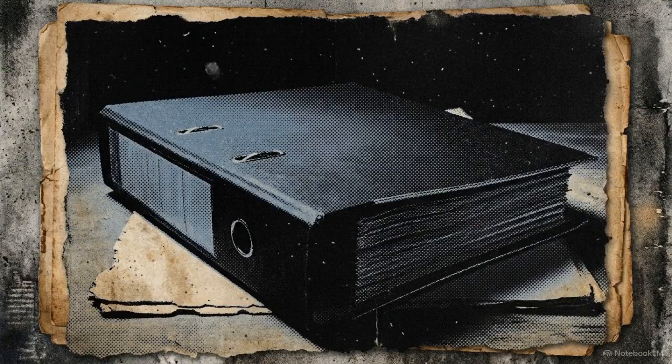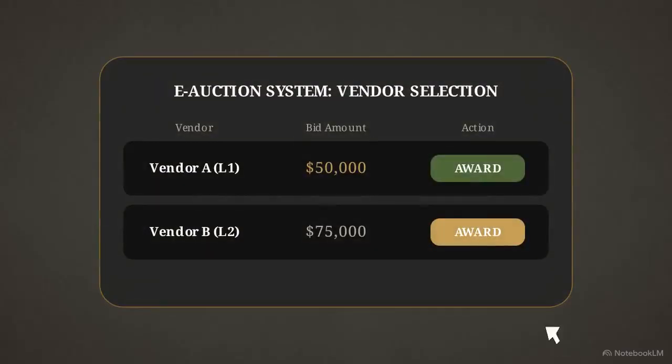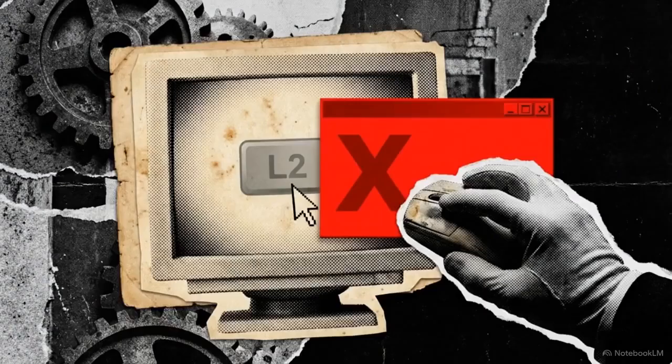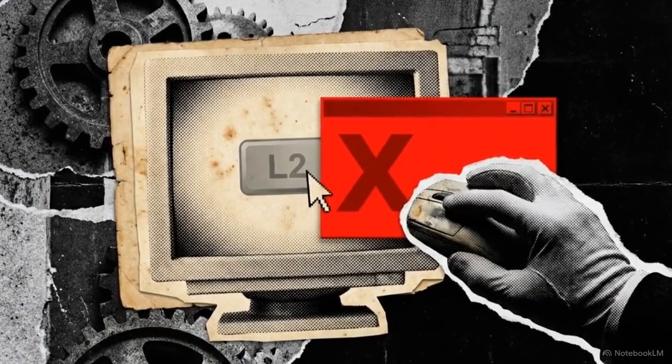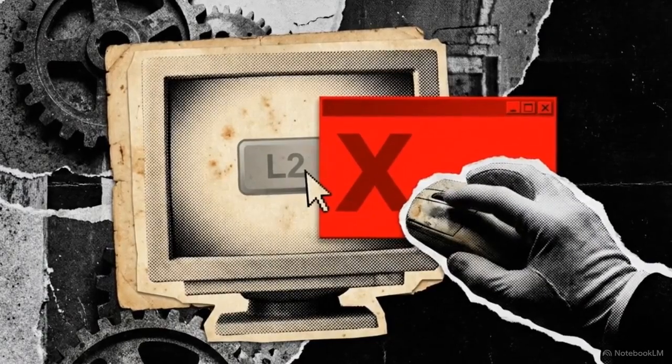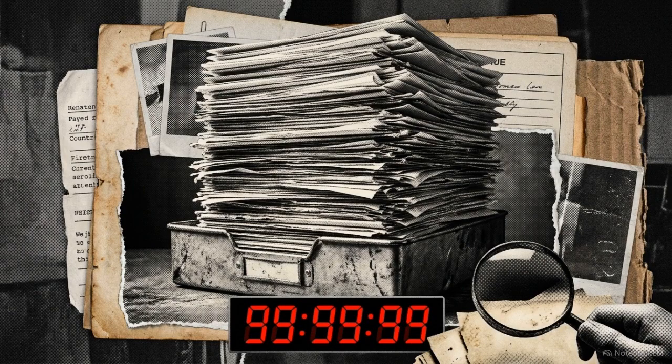It acted as a bureaucratic straitjacket by unconditionally mandating that all awards go to the lowest bidder. The e-auction software enforced this constraint. It was hard-coded to physically block any award to an L2 unless the L1 was completely removed from the system. Obtaining an official exception to this rule required a formal CXO-level approval. That process was paralyzingly slow and nearly impossible to secure for routine daily operations.